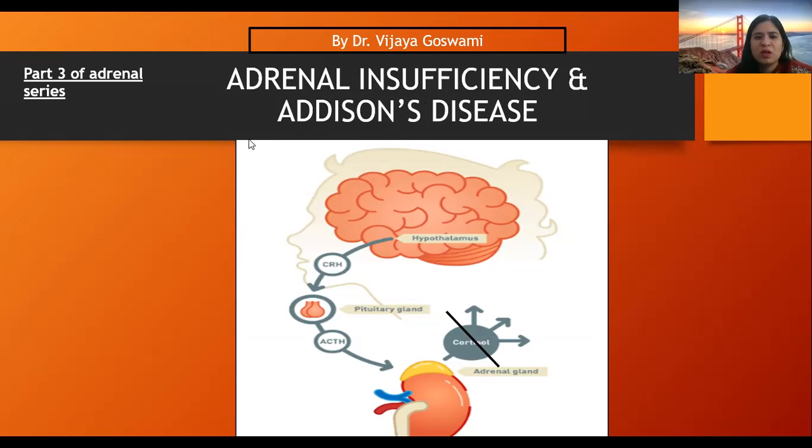So from this slide, we came to know about the HPA axis, which is the basis of knowing the diseases of the adrenal gland. So now let's move on to the next slide.